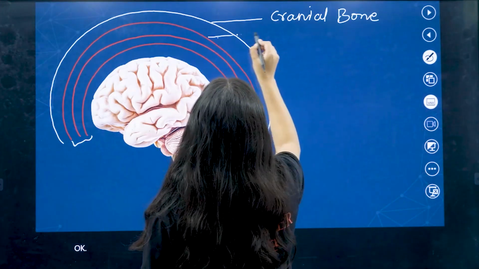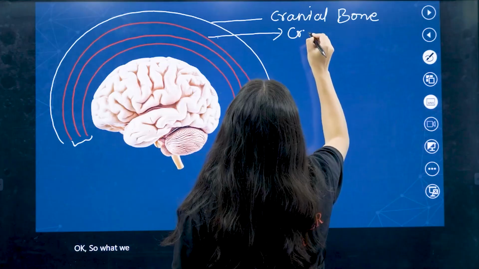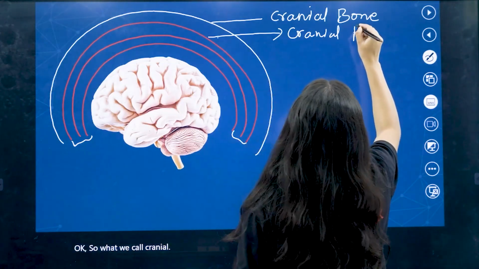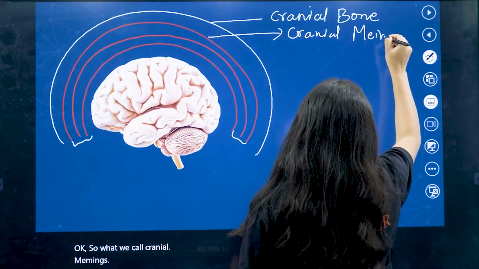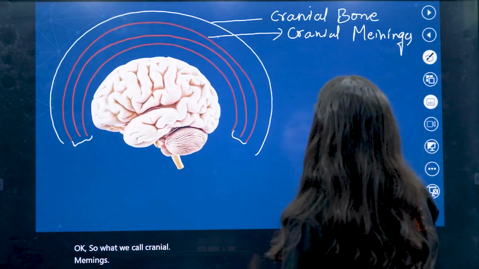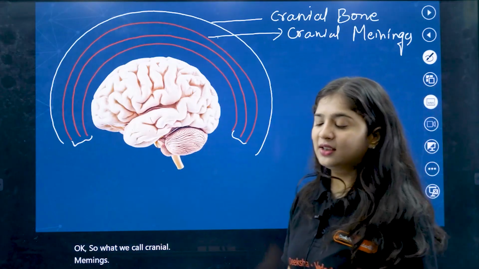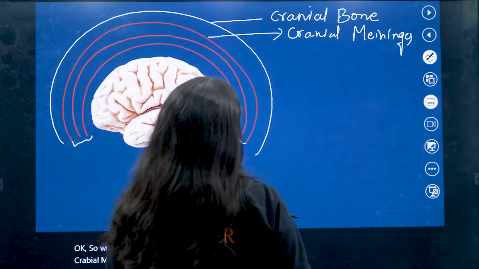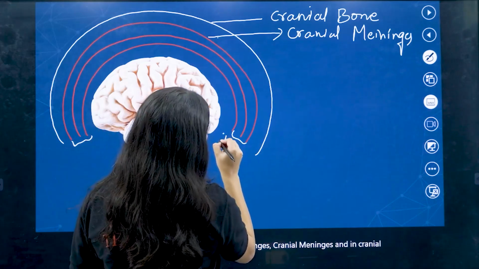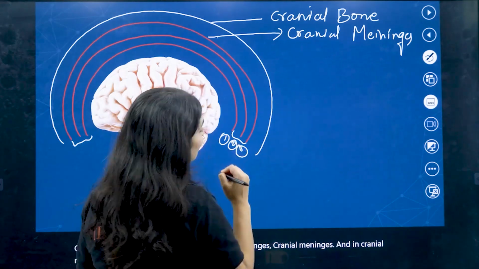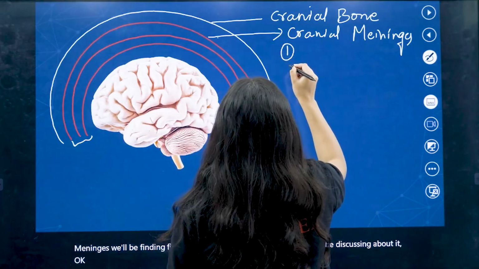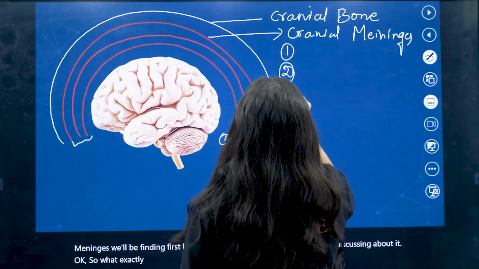So what do we call them? Cranial meninges. These three layers we call meninges, cranial meninges, and in the cranial meninges we will find the first layer, second layer and third layer. We will be discussing this. So what exactly are the first, second and third?